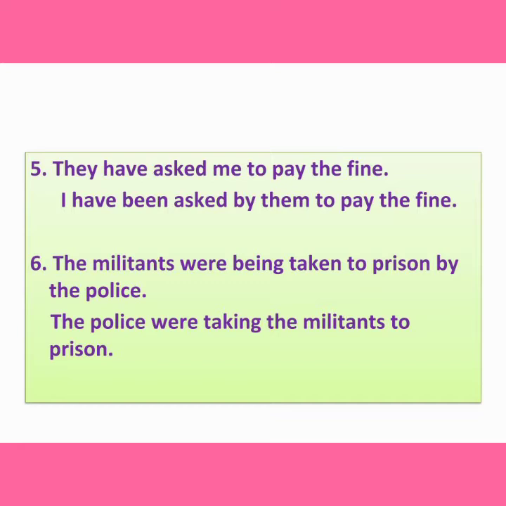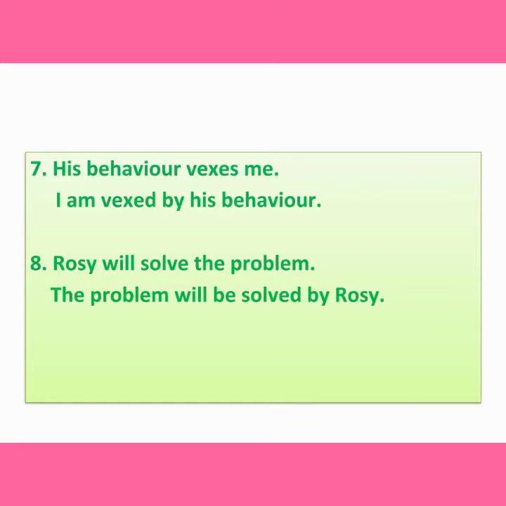The militants were being taken to prison by the police. This is in passive voice. So: The police were taking the militants to prison. Next, his behaviour vexes me. I am vexed by his behaviour. Eighth one is: Rosie will solve the problem. The problem will be solved by Rosie. So first you should see what tense it is, what pattern has to be changed, and what voice the given sentence is in.